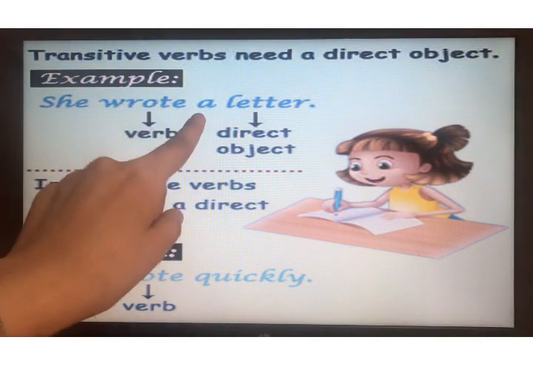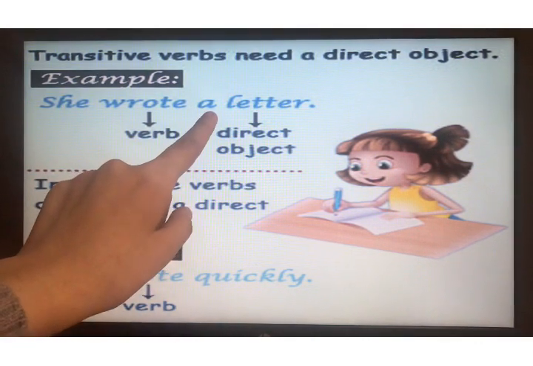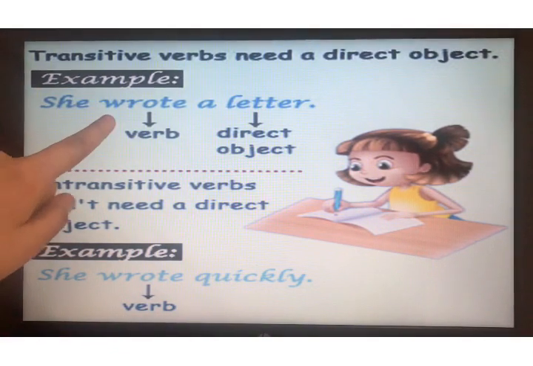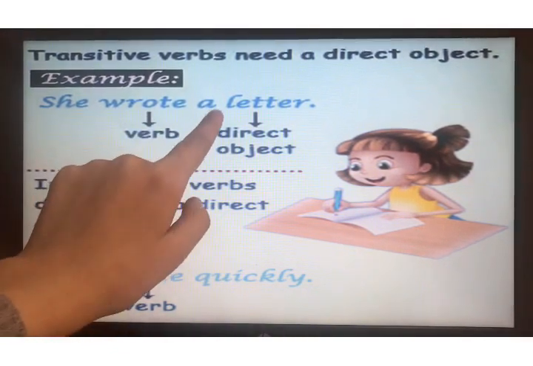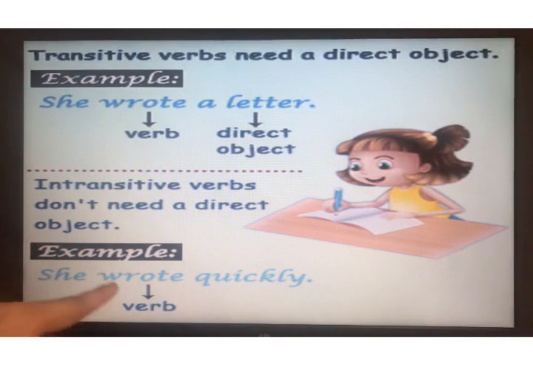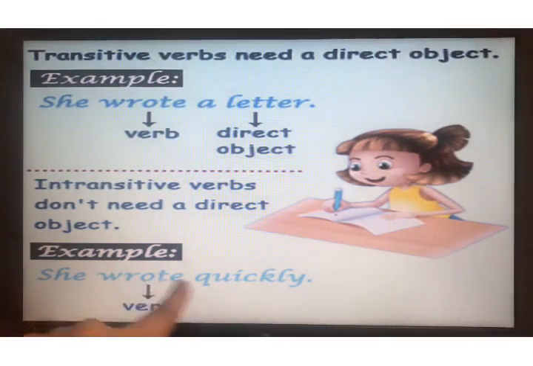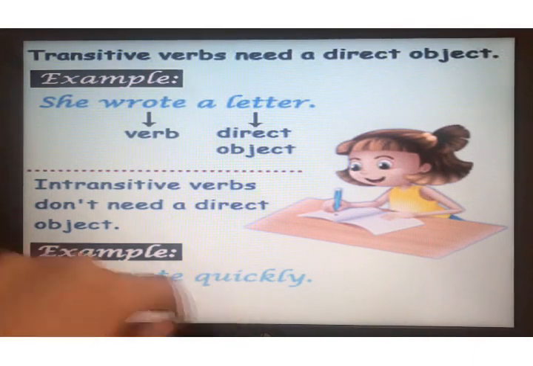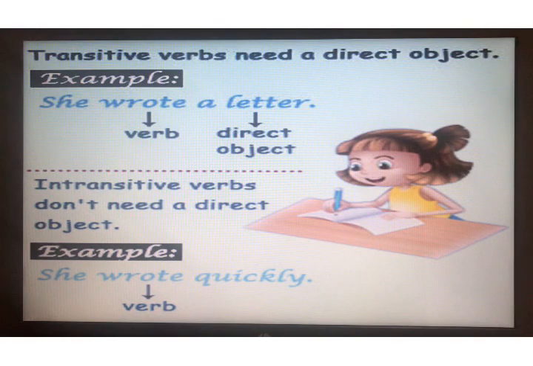Otherwise it will be intransitive verb. You have to check just the next word from the verb. She wrote a letter. Wrote is the verb. Next is a. A is article. That's why it is transitive verb. Here as you can see, she wrote quickly. Wrote is the verb. Next word is quickly. Quickly is neither an article nor noun. So it is intransitive verb.